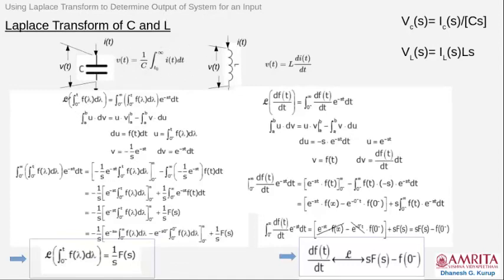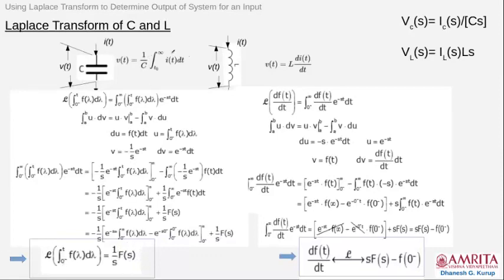So if you do the Laplace transform of integrals, after some lengthy equation, you can find that the Laplace transform of integral 0 to t f(lambda) d lambda is 1 by s F(s). Generally, T0 is considered as 0. The starting time is always time t equal to 0. So that is why it is 0 to t. So you will find that the Laplace transform of an integral is 1 by s F(s).